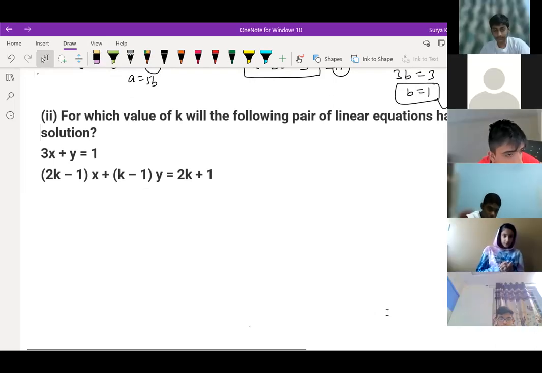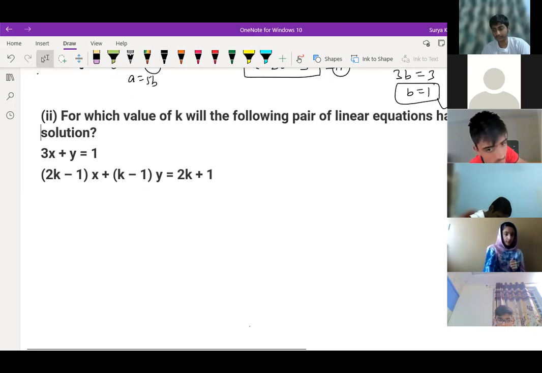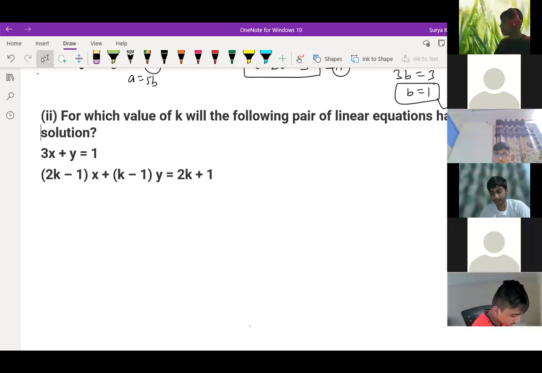Sudarshan, what is the answer for k? Also correct, sir. Rasul, Sudarshan, Guru Bani, it's the same only. Praharshan, you got the same answer, no? Yes. Okay.